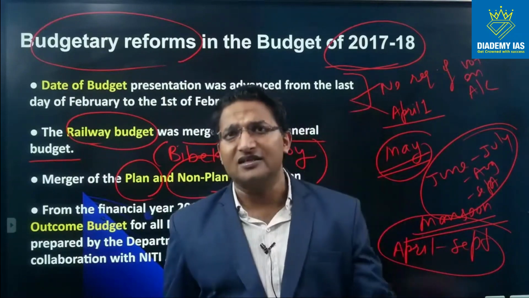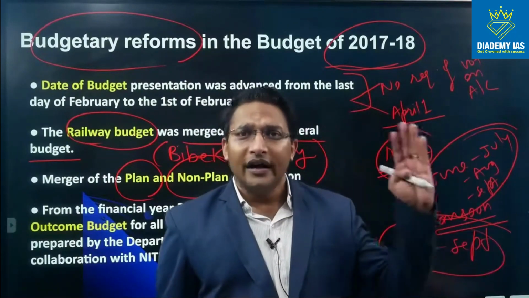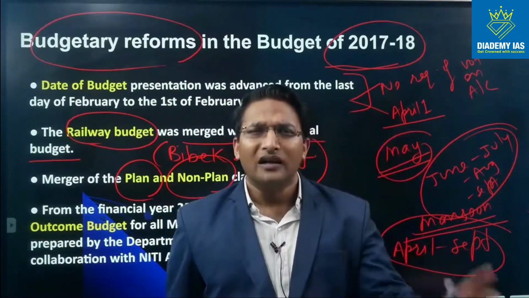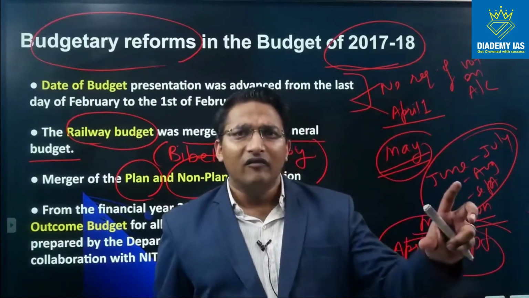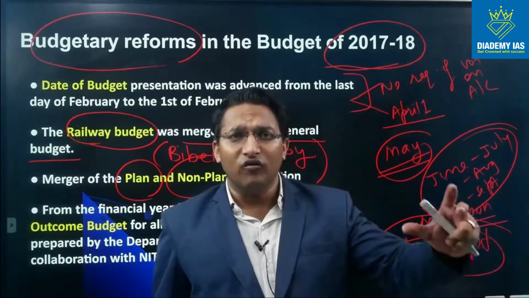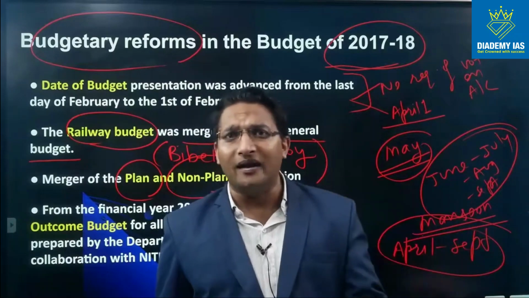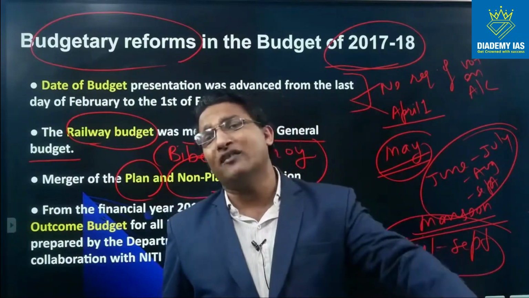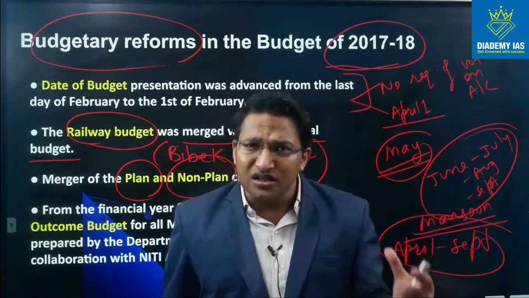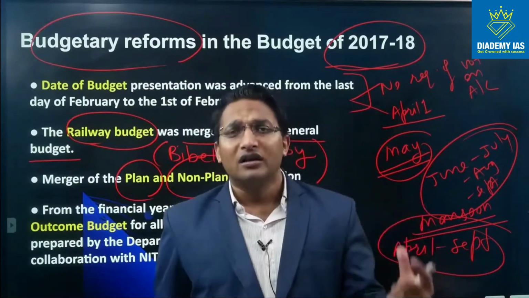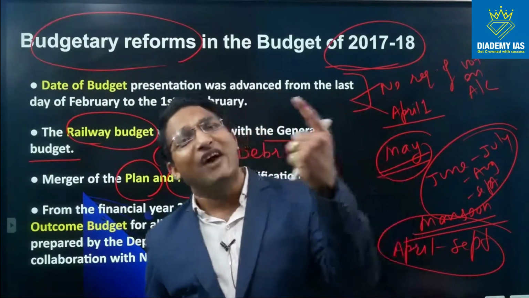However, in many cases, as I told you just now, in non-plan also there was some expenditure which was required, for welfare and development, but had to be classified into non-plan just because it was not part of the 5-year plan.